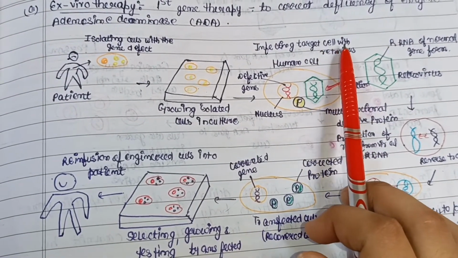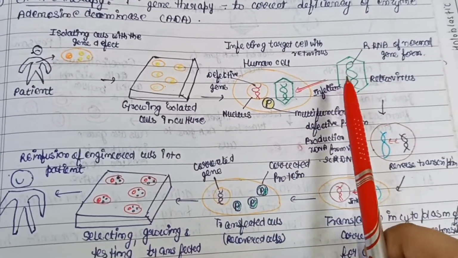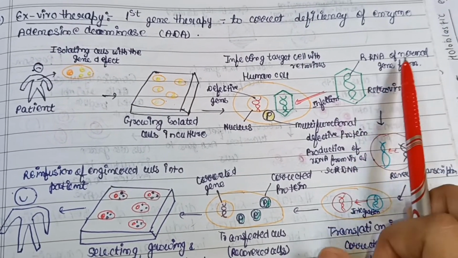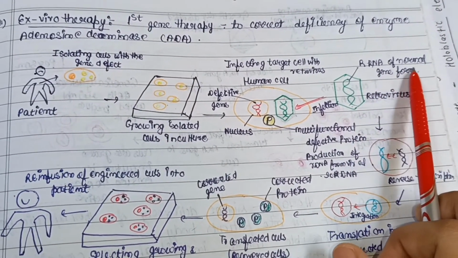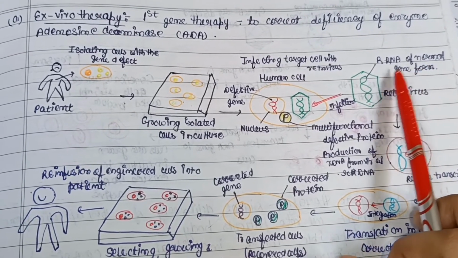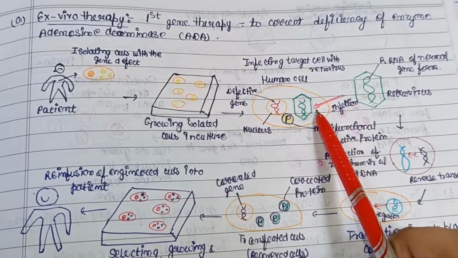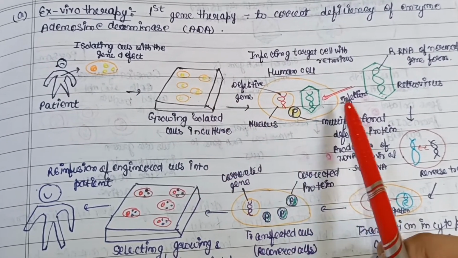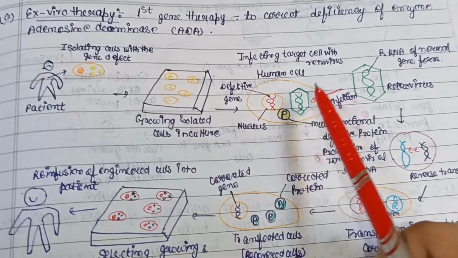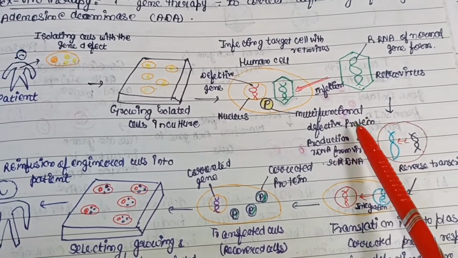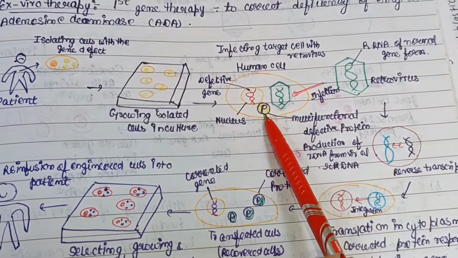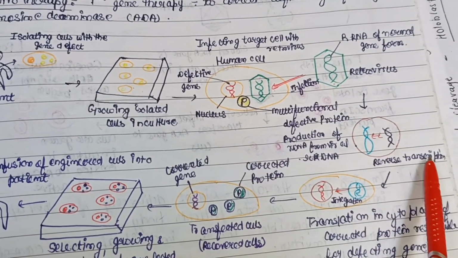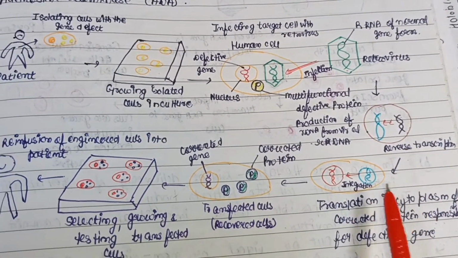Then infecting the target cell with a retrovirus, that is, here an introduction of a vector is done, which carries the RNA of the normal gene form. Then infection occurs. Here is the nucleus, this is the defective gene, and this is the retrovirus. Then a defective protein is made during that time. Reverse transcription occurs here.